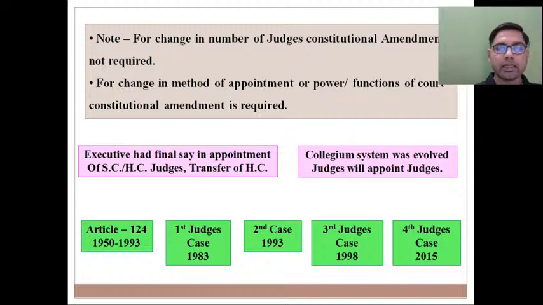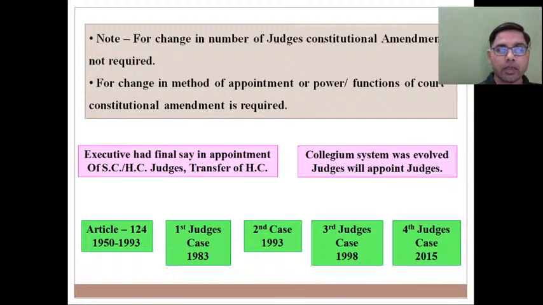So in case of MLAs, in case of MPs, you will not find that MLAs are appointing MLAs or MPs are appointing MPs. But here a process of appointment of judges which started from one point, that is in 1950, where president is the head of executive who used to work on the advice of council of minister. They had final say in appointment of judges, और वहाँ से ये प्रोसेस पहुँच चुका है collegium system में, जहाँ पे one CJI plus 4 other senior most judges, they will recommend a name and that person will be appointed as a judge of Supreme Court. So from that point till this point, this journey we will try to understand.